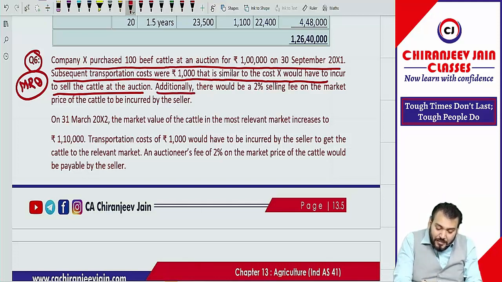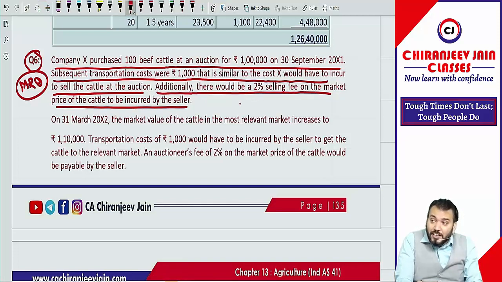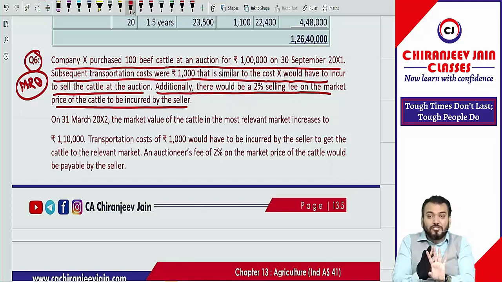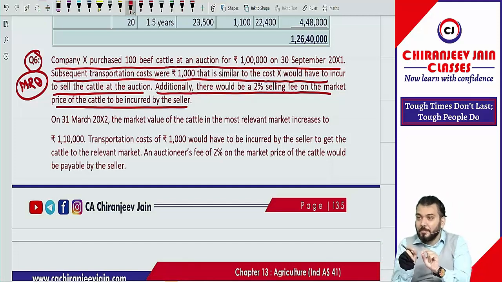Additionally, there would be 2% selling fee on the market price of the cattle to be incurred by the seller. Means this becomes a transaction cost incurred by only what? Seller. Will you consider it for buyer? Will it be calculated from the buyer point of view? From the buyer point of view, this is not at all relevant. I hope all the points you are now understanding.